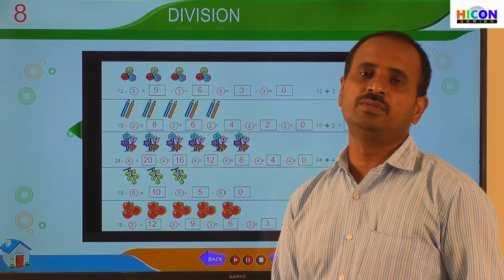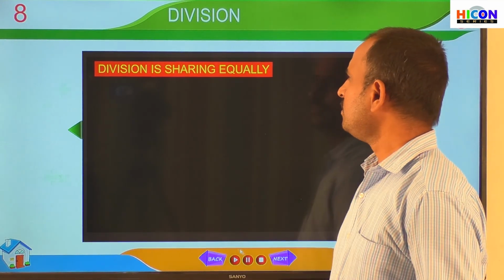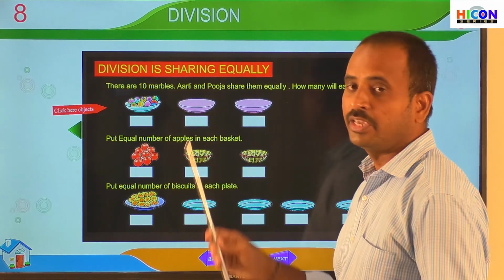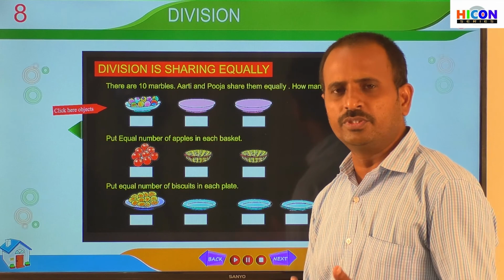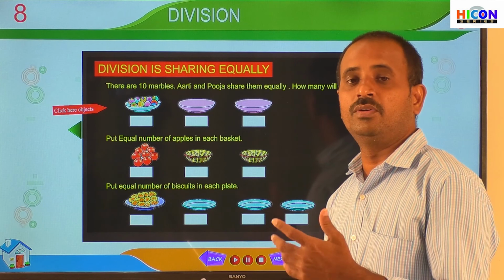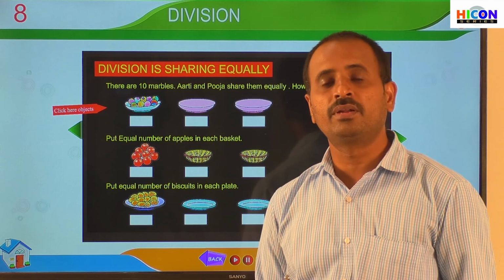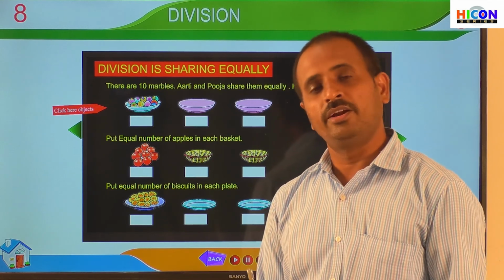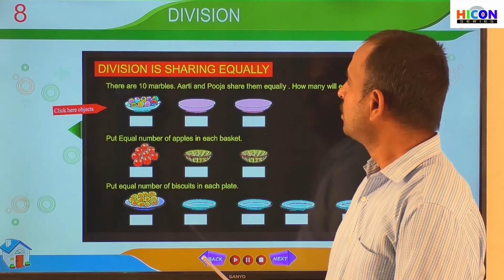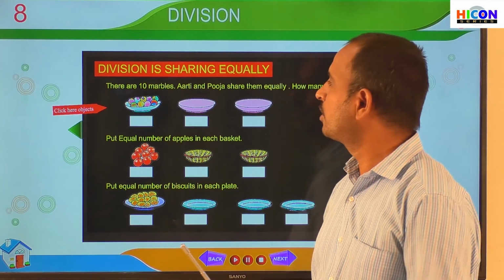So, children, did you understand what is division? Let us see the next one in the chapter. Children, look at the screen. Division is sharing equally. Already we have learned what division is. Division is the repeated subtraction of a number from the given number, and we can also say that division is sharing equally. Look at the screen to see how we have to share equally.